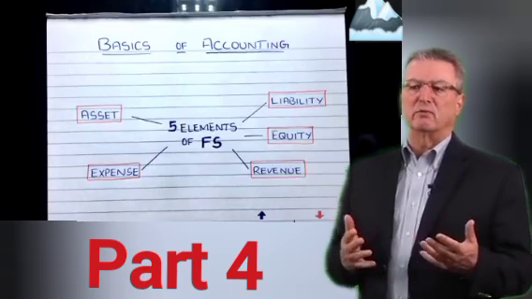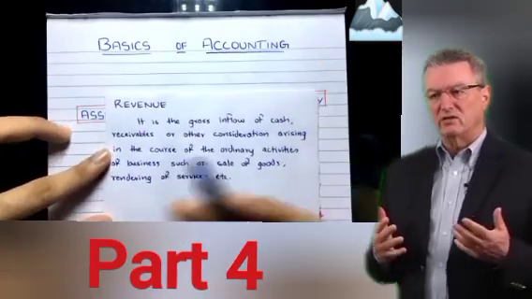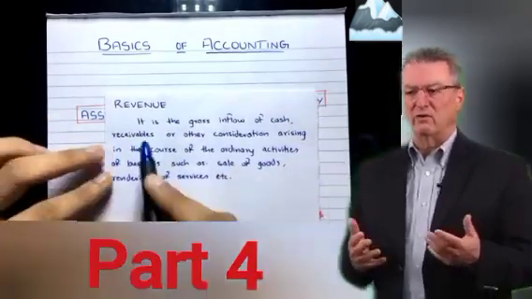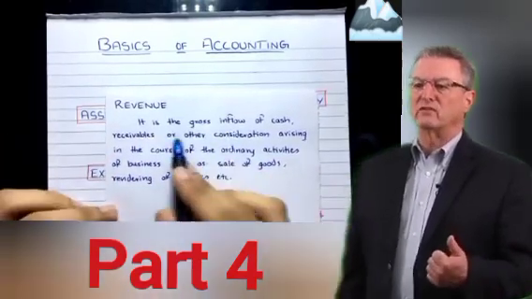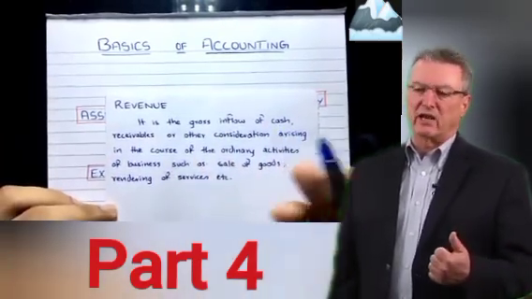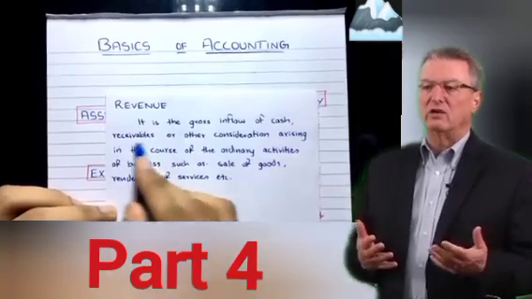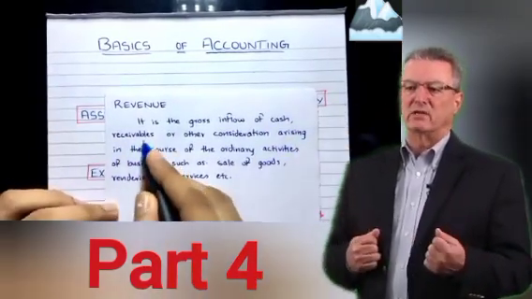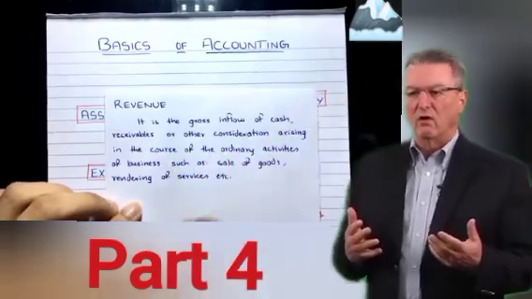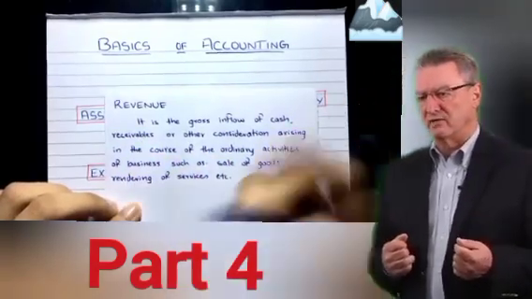See here, the revenue definition is very simple. What is revenue? Income, simple as that. It is the gross inflow of cash. It's inflow, that's all. Either cash is coming in or receivables. Receivables means what? Receivables means someone has to pay us. Someone owes us money, so they have to pay us, so we are getting income.